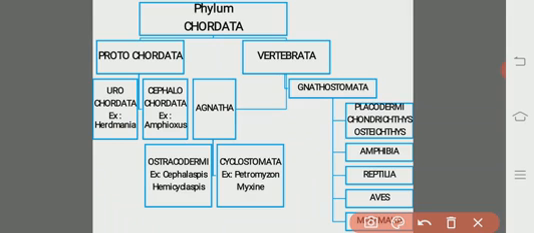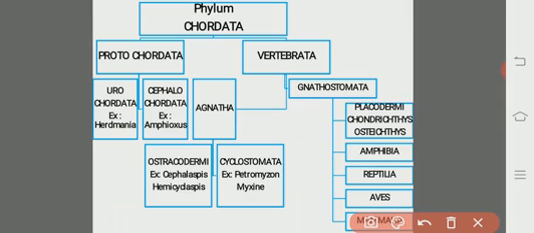The best examples are Herdmania, Ascidia, and the colonial form Botryllus. And there are other organisms like Pyrosoma, Salpa, Doliolum, Kowalevskia. Like that, there are many organisms. These all are from the Urochordata.